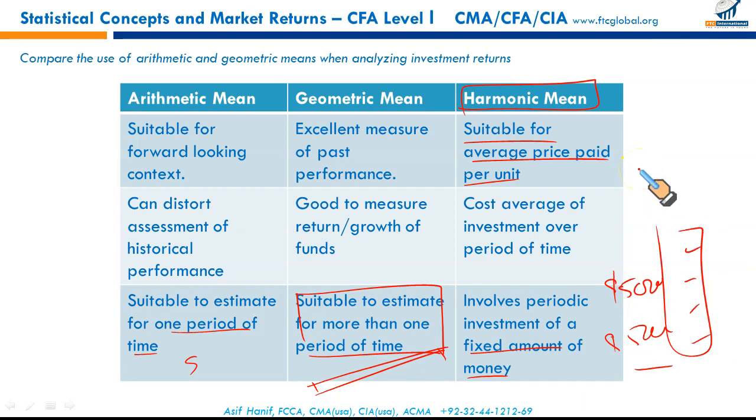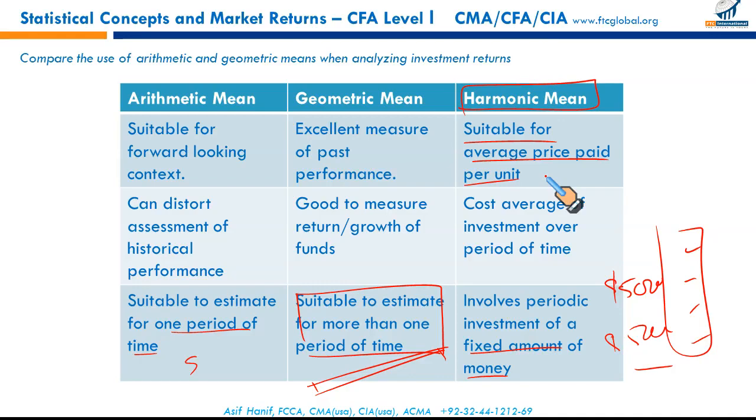So generally, that was a quick overview. I didn't delve into depth, just an overview. And now let us see to what extent we are able to tackle the questions. We have just covered what was needed as per the learning outcome statement. So that completes your reading, Statistical Concepts and Market Returns.